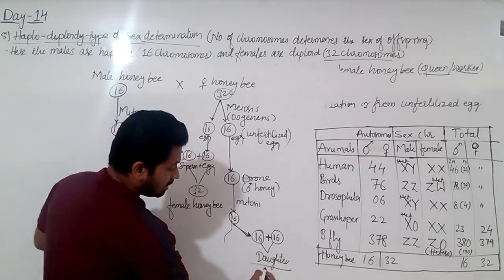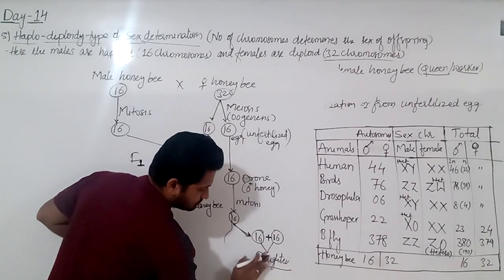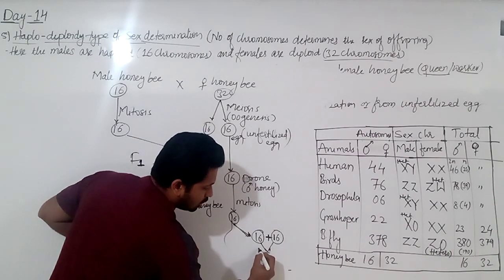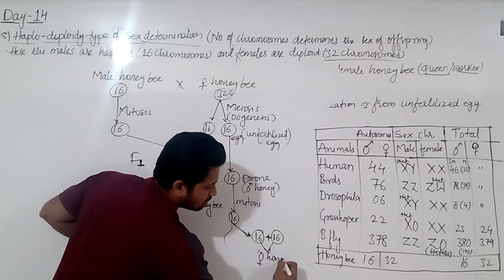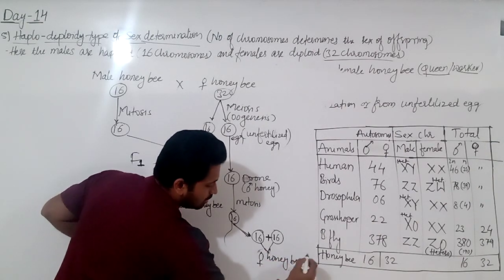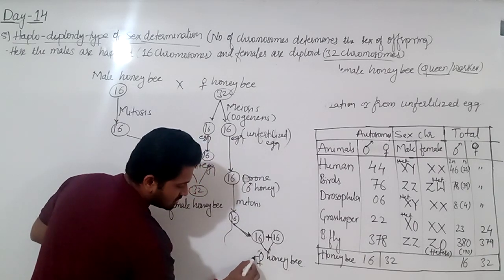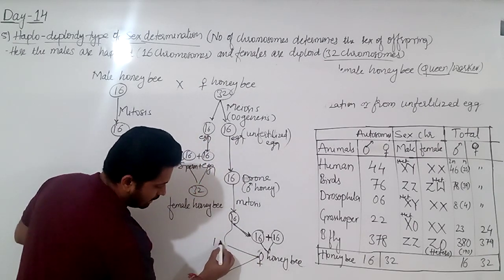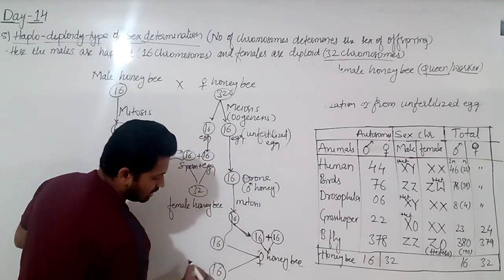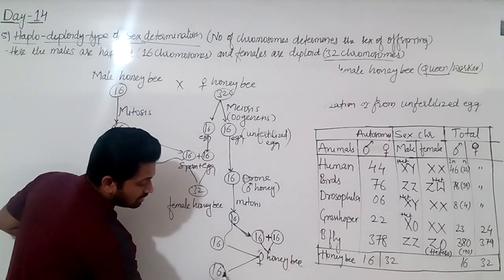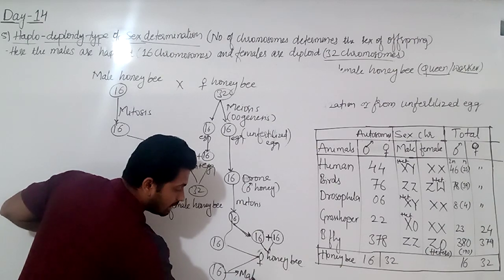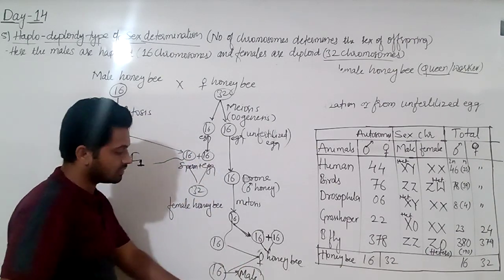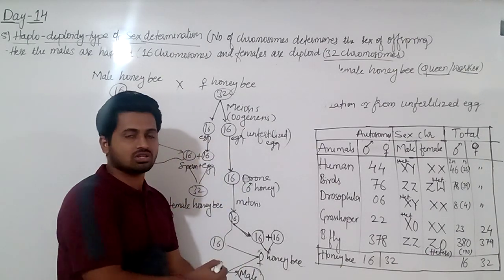But remember, the formed daughter, I will write here female honeybee. When this female honeybee produces again an egg, that is 16 and 16. Okay, now this unfertilized egg develops into what? Again a male honeybee. Are you getting? I think this is the last portion here which I can cover.